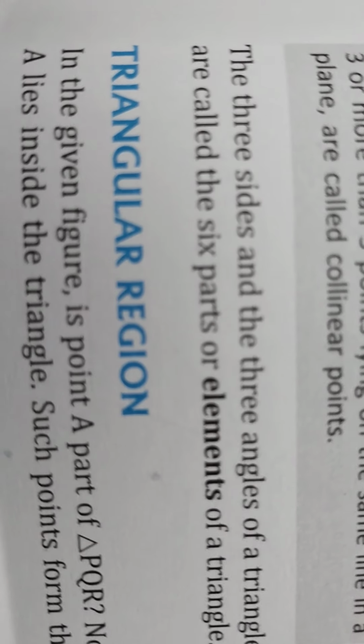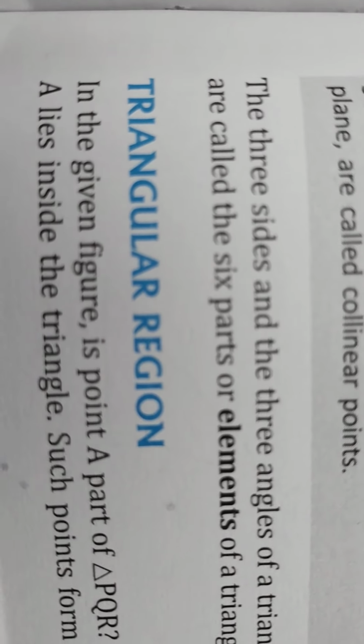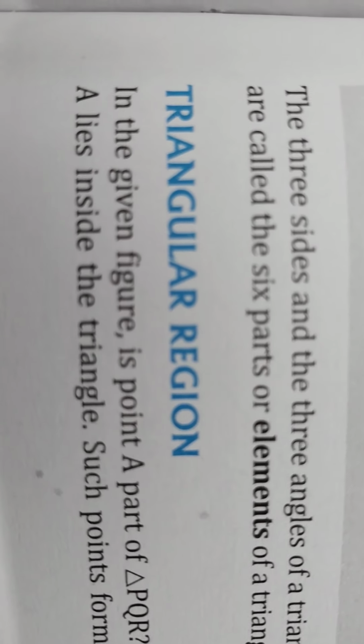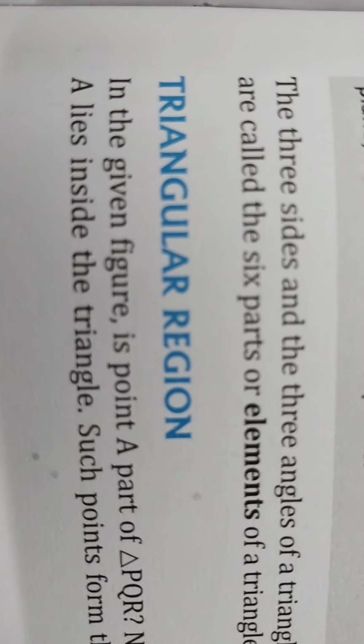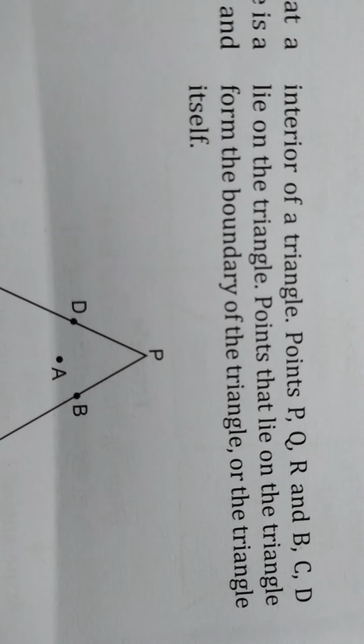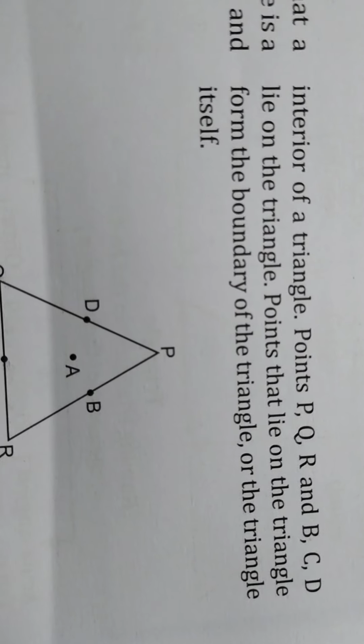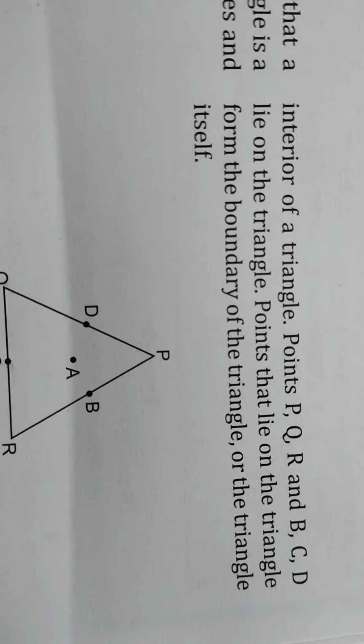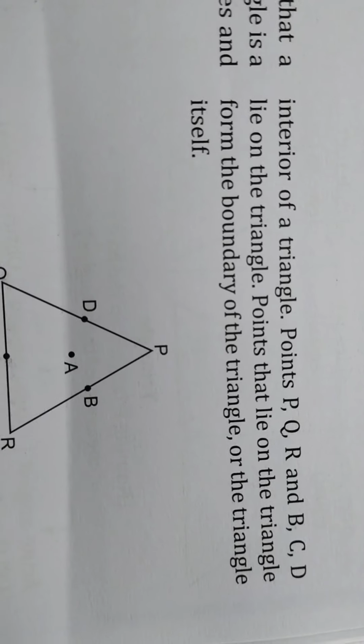Now let us see the triangular region. In the given figure, is point A a part of triangle PQR? No, A lies inside the triangle. Such points form the interior of the triangle. Points P, Q, R lie on the triangle, so these are on the boundary.